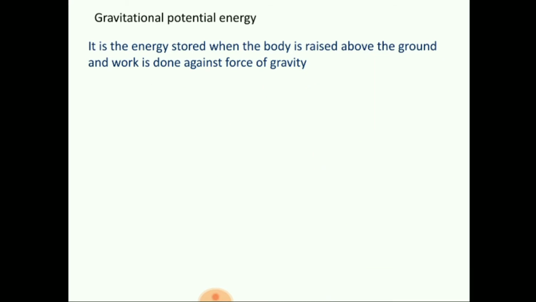So the formula for potential energy will become, potential energy is mgh, where m is the mass, g is the acceleration due to gravity, and h is the height to which the body is taken. Okay, so if the body is lifted up from the ground against the force of gravity, work will be done, and that work will be stored in the form of gravitational potential energy. So if a question may come like this: what is the energy possessed by a bucket kept at the top of the building? The answer will be gravitational potential energy.